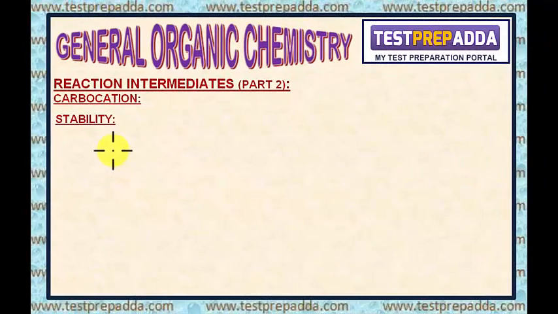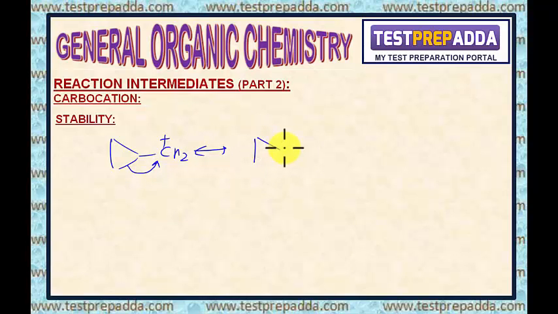So what is happening here in this non-classical carbocation? Here the delocalization, or this dispersion of positive charge, is because of this single bond. This participates in the delocalization process. So I can write this as plus will come here.